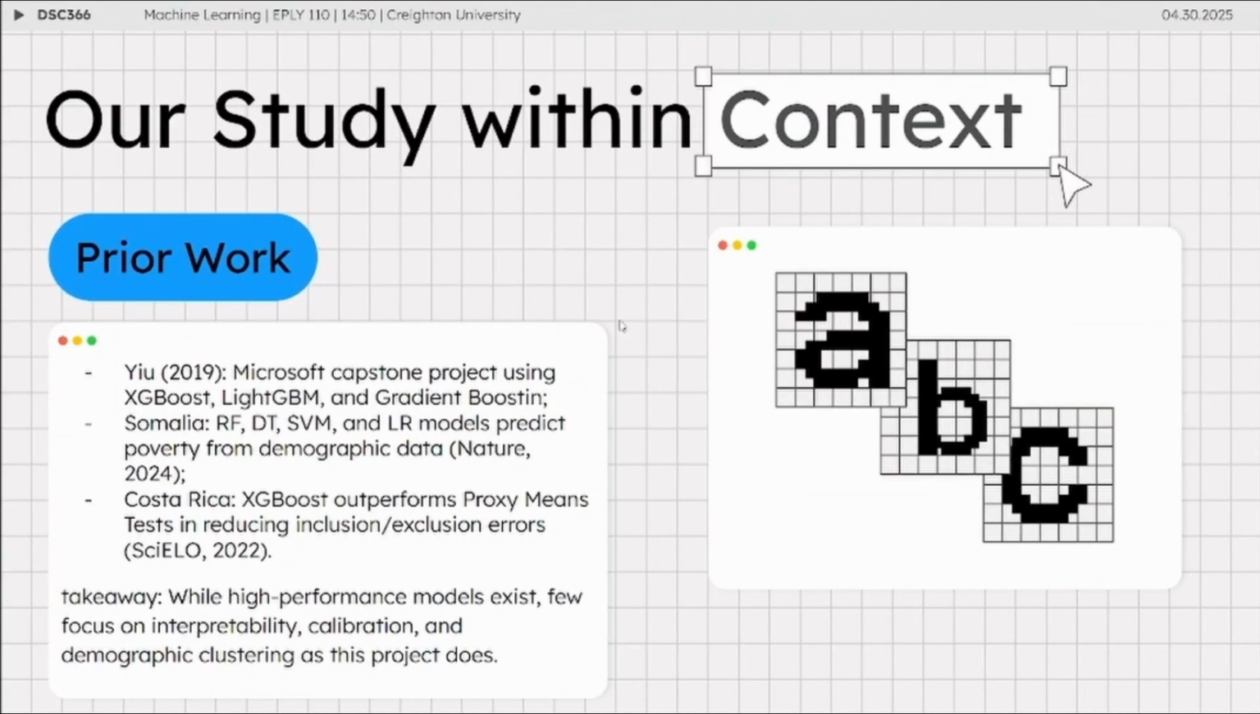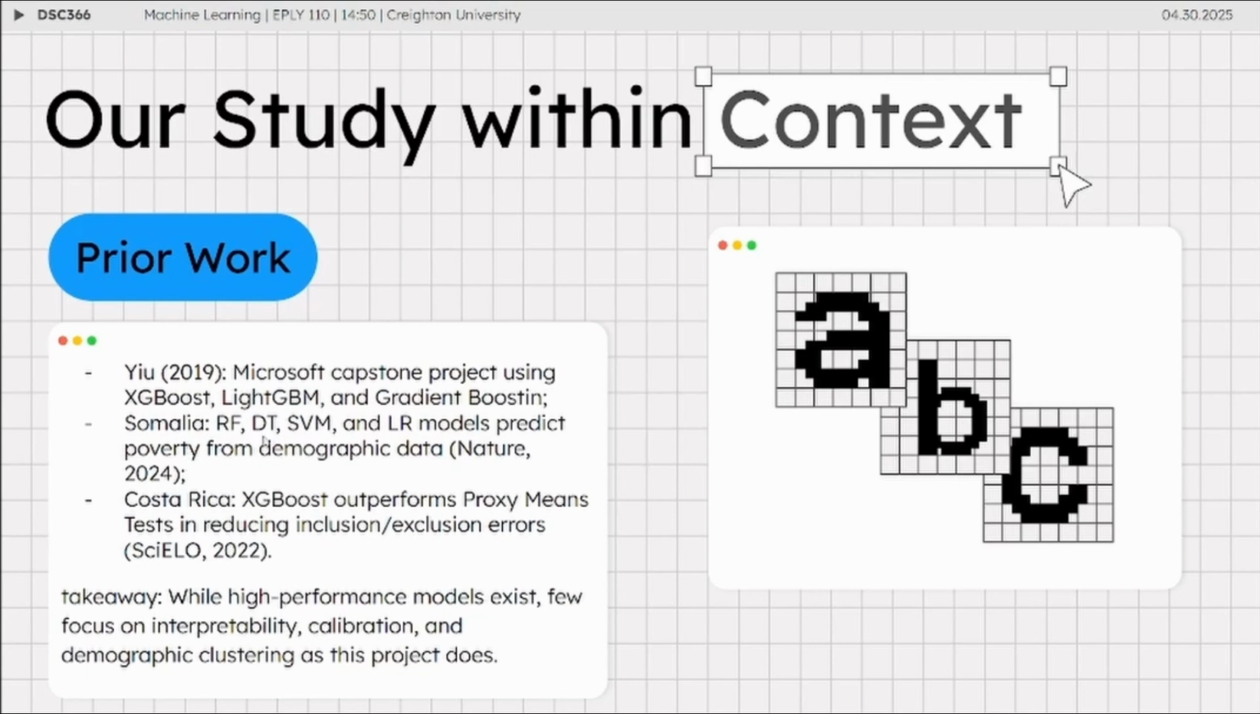Some prior work that's been done in this field. You can see here the Microsoft Capstone project, the place where we got the original idea from. It uses XGBoost, LightGBM, and gradient boosting in order to make a model. Yui's model in this competition, hosted by Microsoft, landed him in the top 100, in the 40s, if I'm not mistaken.